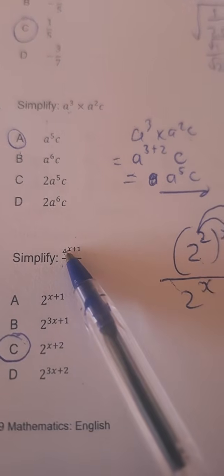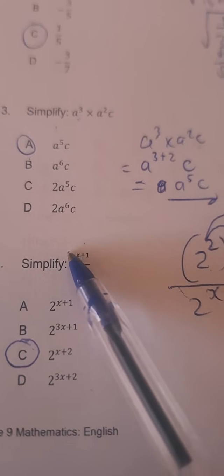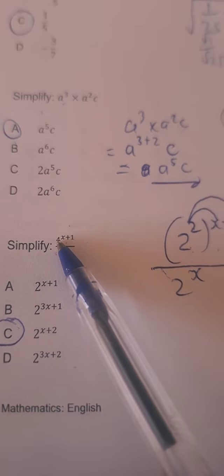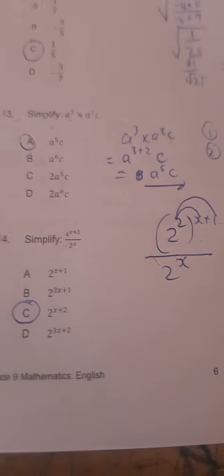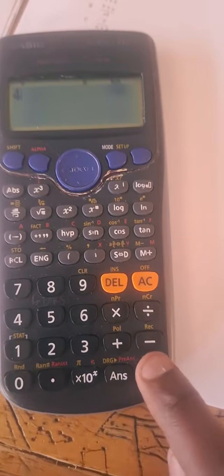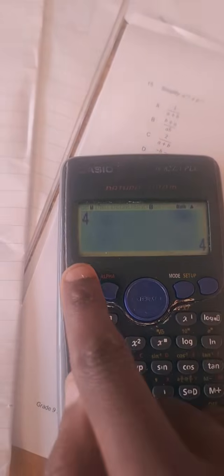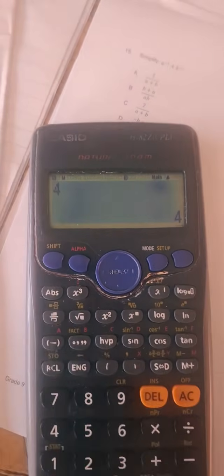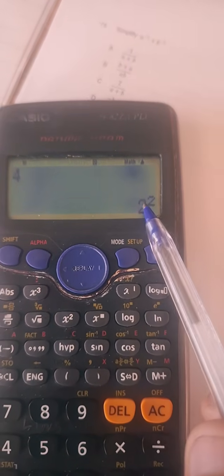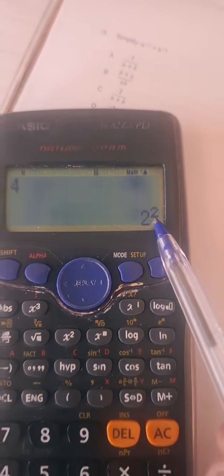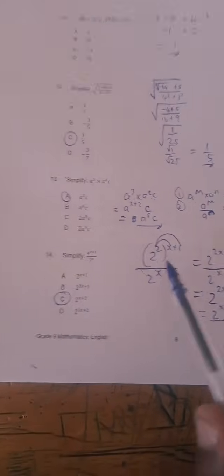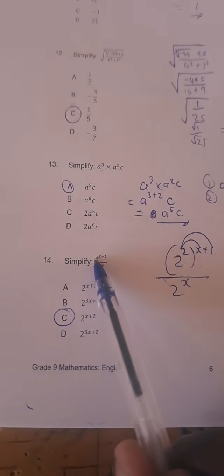4 is a base. Change this composite base to a prime base. How? Take 4 in your calculator, write it down, press equal. Press shift and then press fact. You get 2 to the power 2. So there it is. We are going to write 2 to the power 2 in the place of the 4.